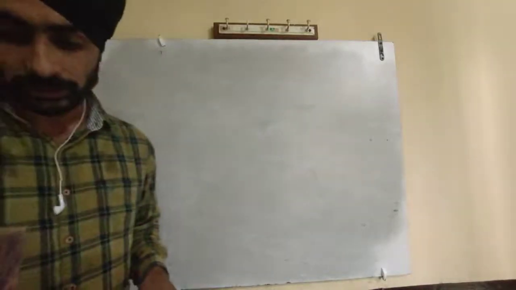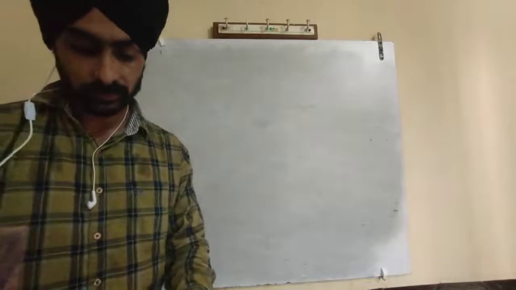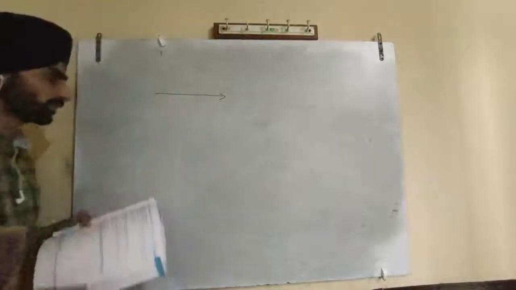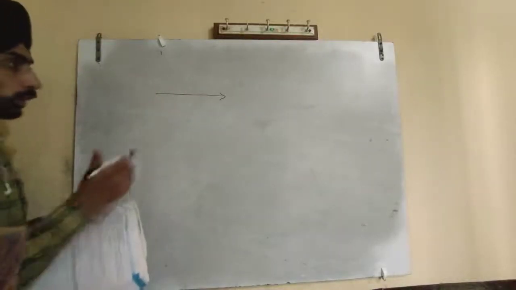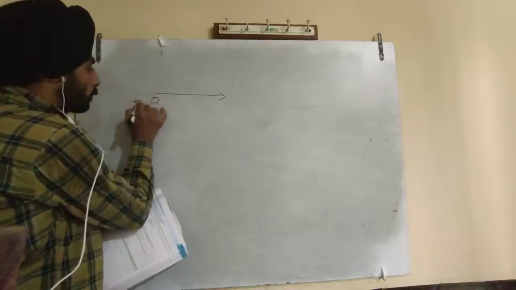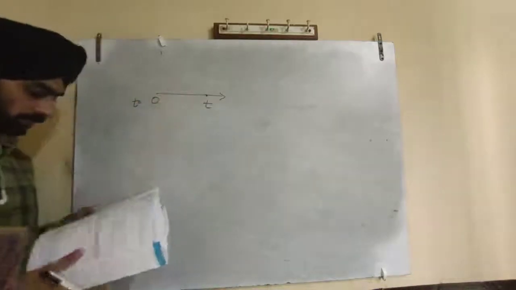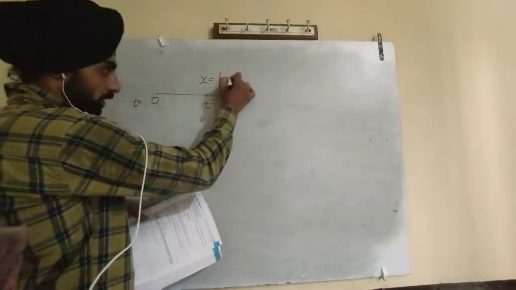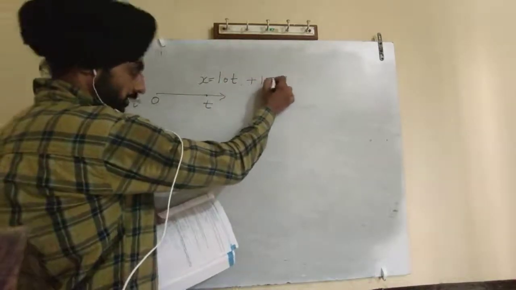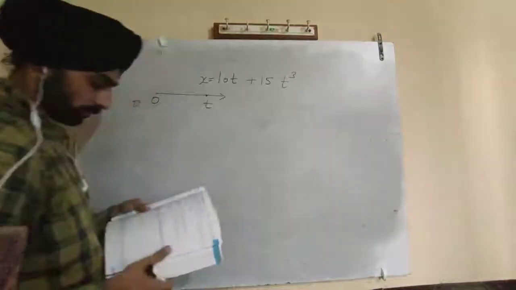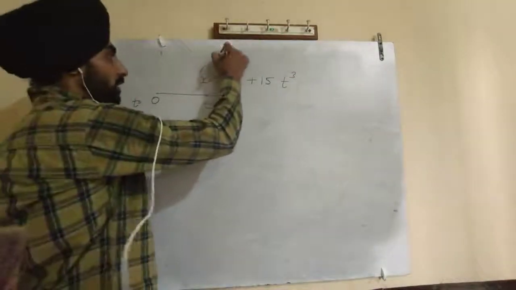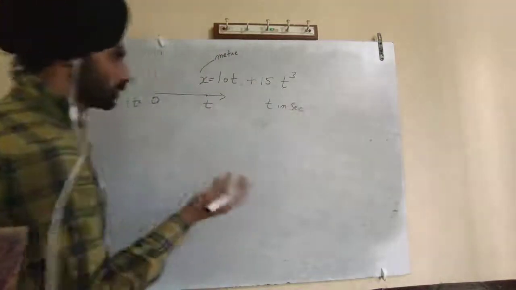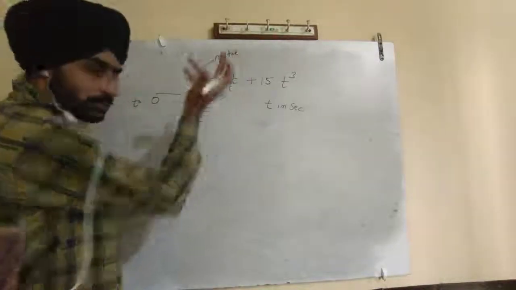So the concept is like this. There is a numerical. We are saying a particle is moving in a straight line, in the x-axis direction. At any time t, its displacement is given by this equation: x equals 10t plus 15t cube, where x is in meters and t is in seconds. Displacement depends on time. If time is increasing, displacement will increase.